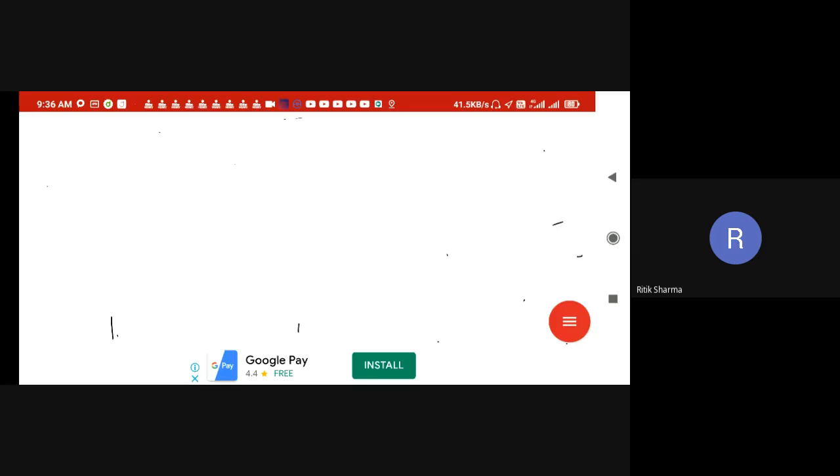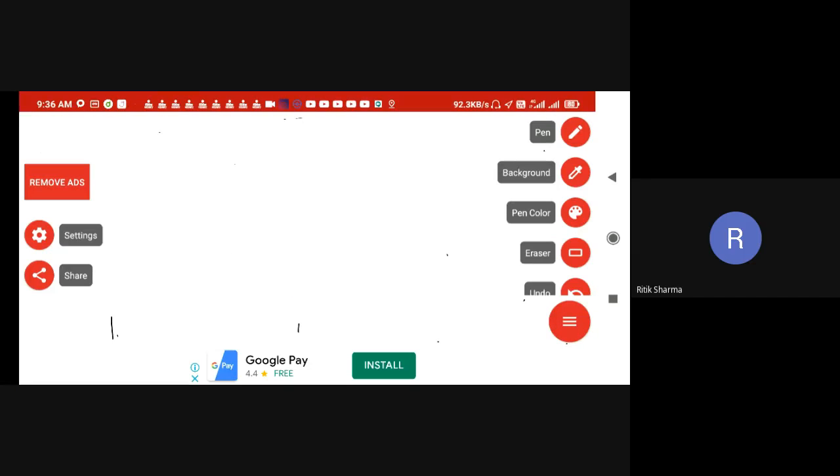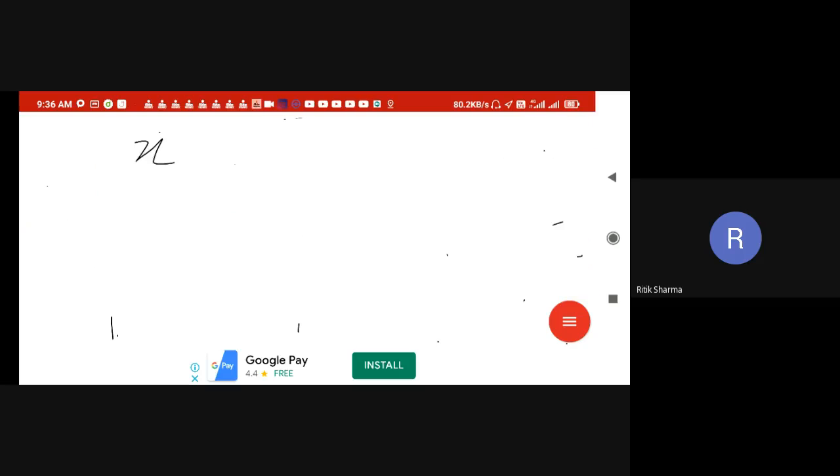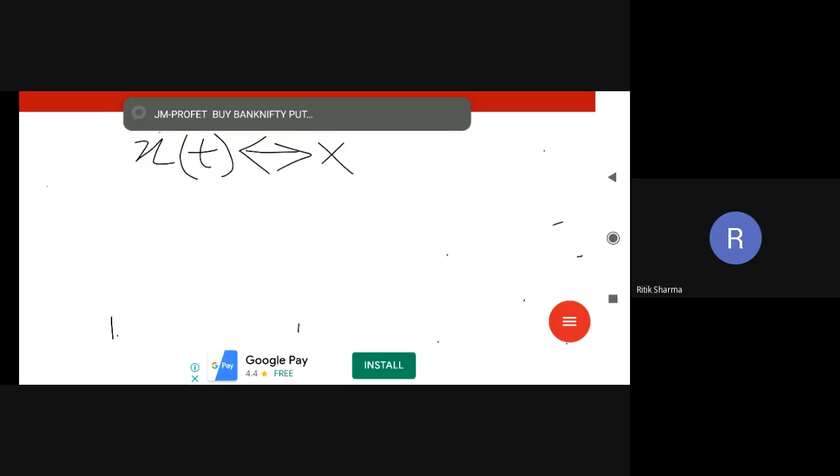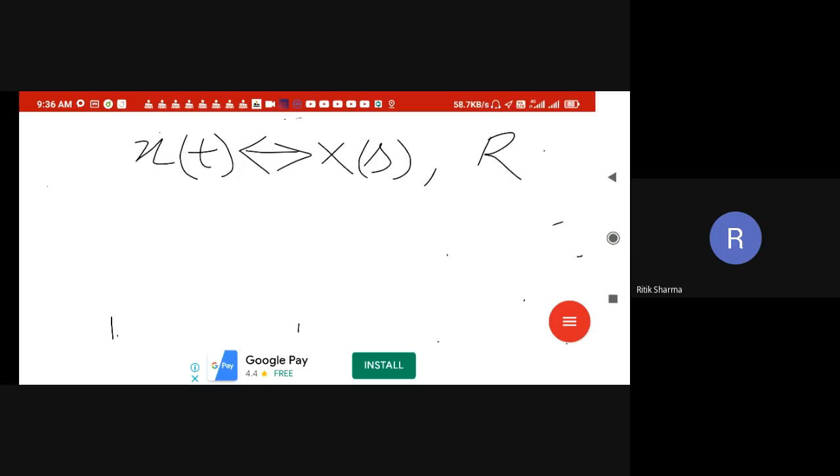Frequency scaling means, suppose we have a signal x of t and its transform is X of s with ROC as R, right?